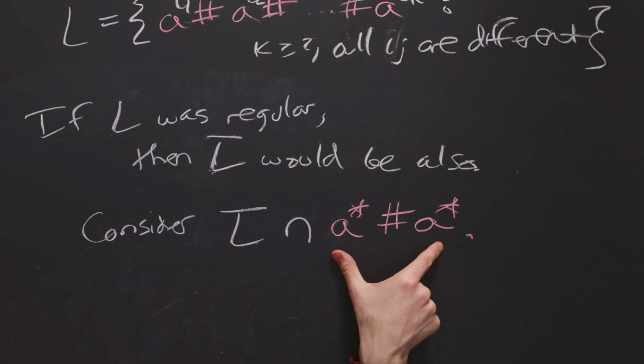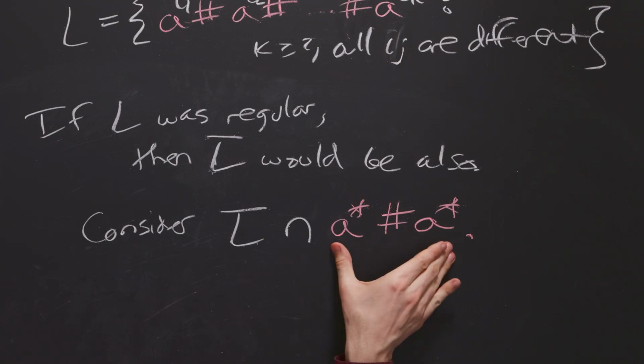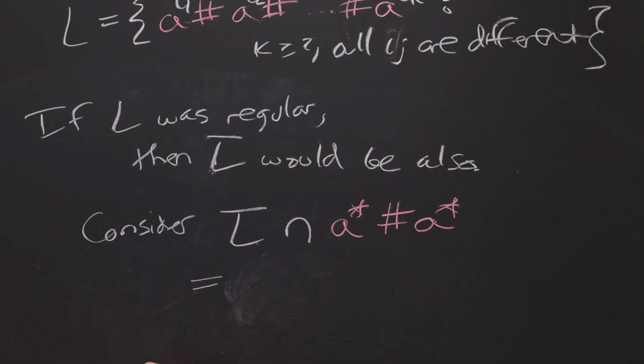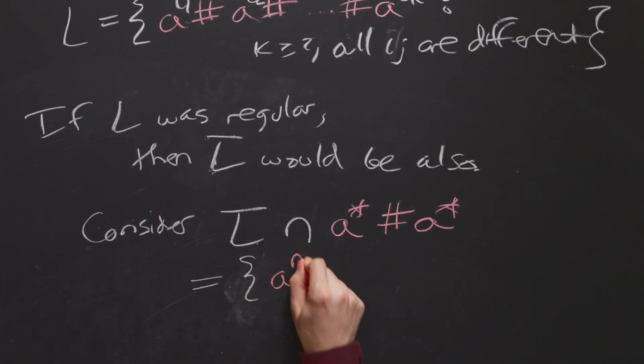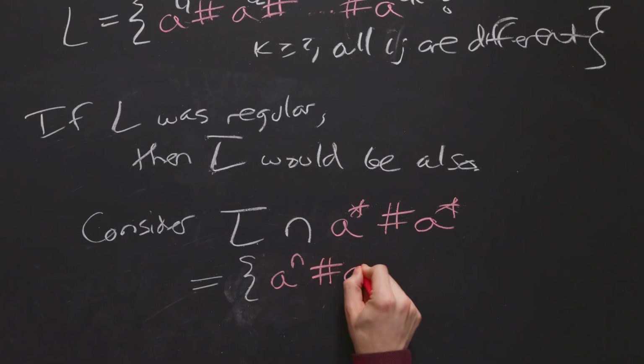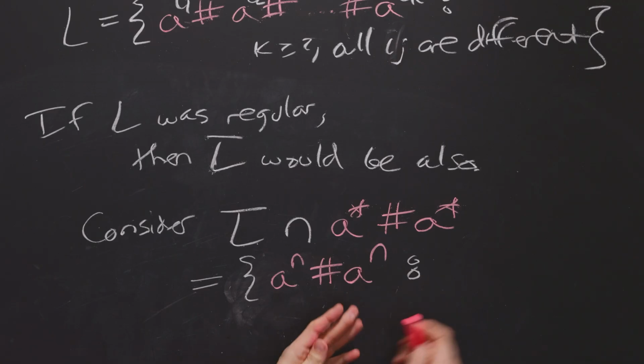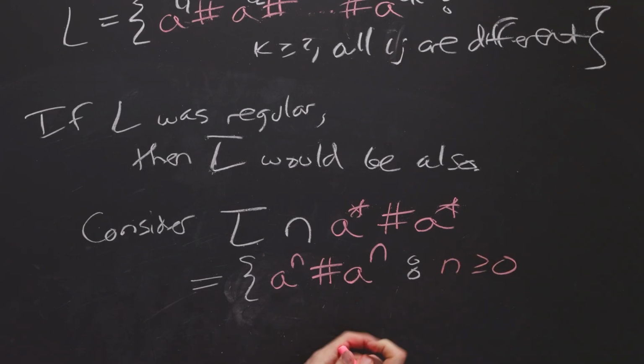So if you have exactly 2 segments, the only way that a string can be in here and in here is if you have exactly 2 segments and the 2 segments have the same length. We actually know something about this language. What is it? It's the set of all strings of the form a to the n, pound sign, a to the n, where n is at least 0.